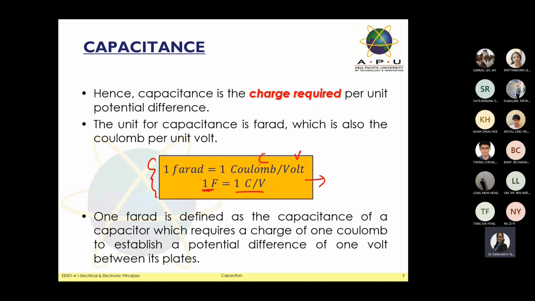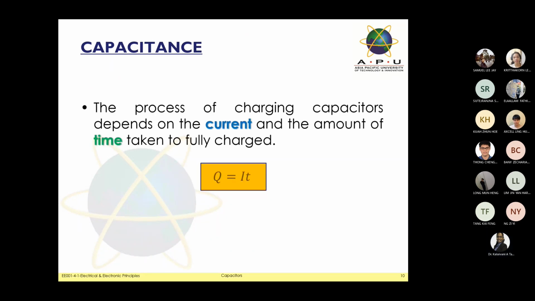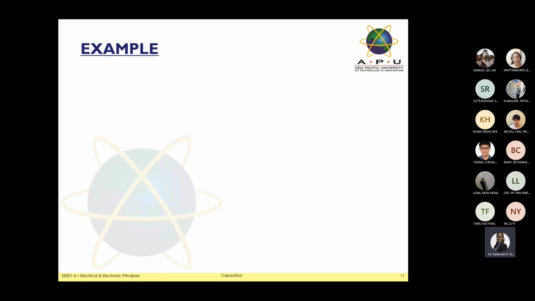Please take note of this one. At the same time, they give you some explanation of what 1 farad means. It is defined as the capacitance of a capacitor which requires a charge of 1 coulomb, related to your potential difference of 1 volt, and related to the plates, the same thing. Some students can define it based on the formula, some students can explain based on the terms in the formulas here. The most common thing that you need to know from this slide, take note of this one: 1 farad equals 1 coulomb per volt. Okay, the next one, have a look at the next one.